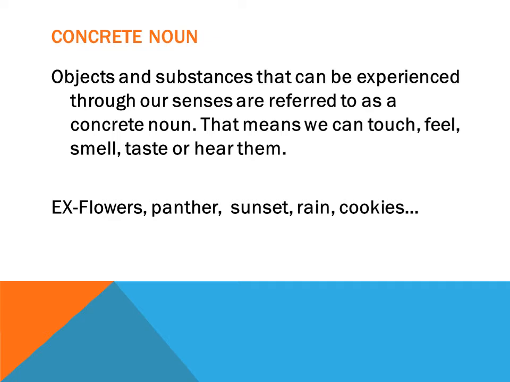So this kind of noun includes all the proper, common, countable and uncountable nouns, right? Of course I have already told you these are related to our 5 sense organs. Let me take some more examples. Suppose I say a dog, so a dog of course you can touch, you can see, so that means it is a concrete noun.